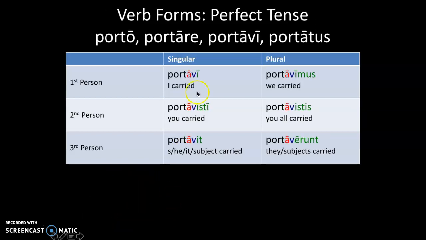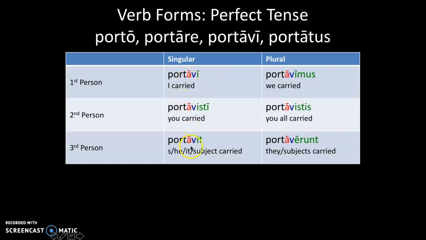And now we have the perfect tense. This comes from our third principal part. Notice how portavi is right here. So our third principal part is the first person singular, present active indicative. I know that was a lot of words. I'll explain more about that later. So portavi is I carried, portavisti is you carried.